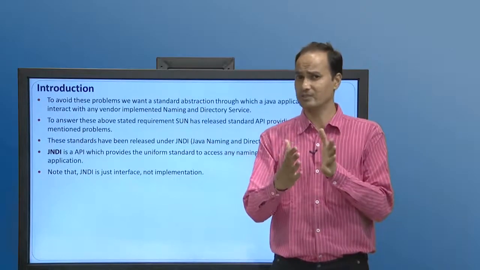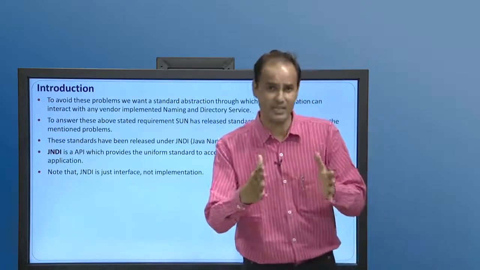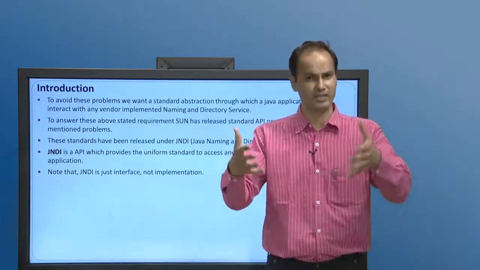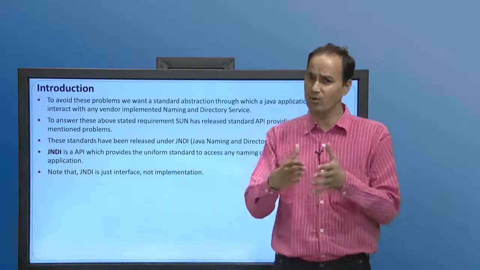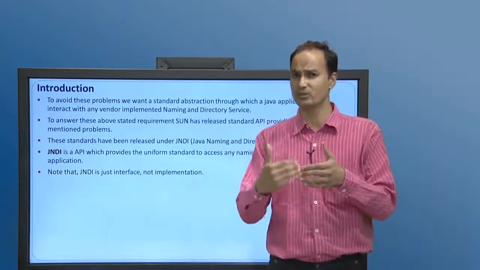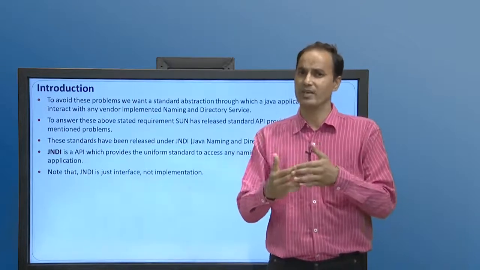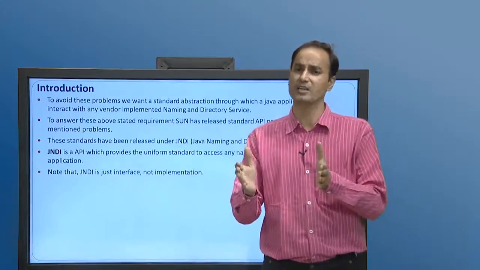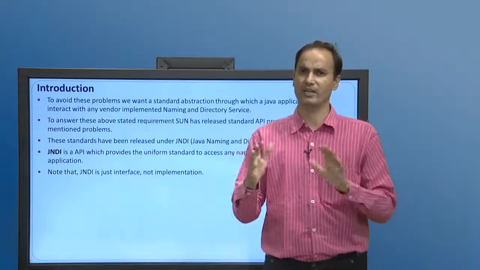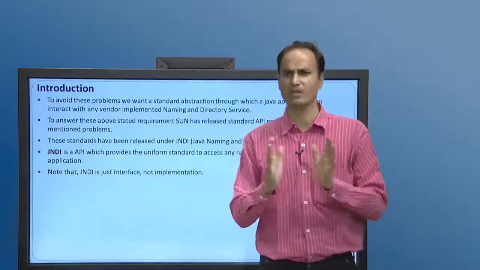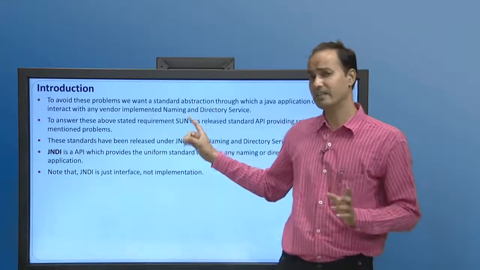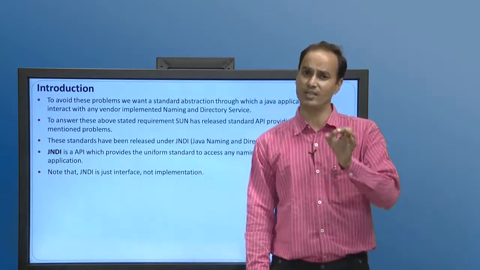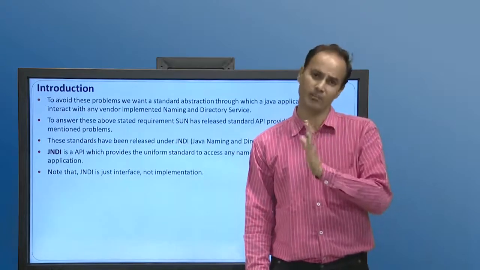The problem we have discussed is that if we are using a third party naming and directory service, then our application becomes vendor specific. To overcome all such problems, JNDI was introduced by Sun, which helps us to access this third party naming and directory service irrespective of vendor, and our application will work smoothly without any problem. Note that JNDI is an interface, it is not an implementation. So be careful that JNDI is only an interface, not an implementation.